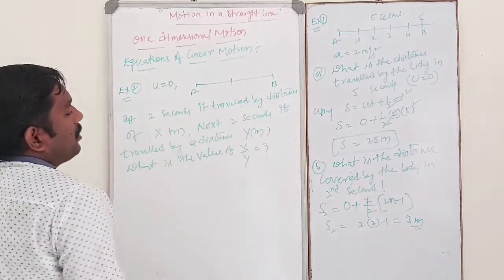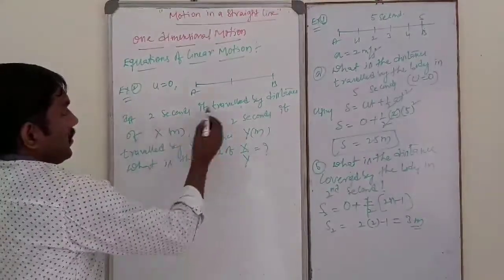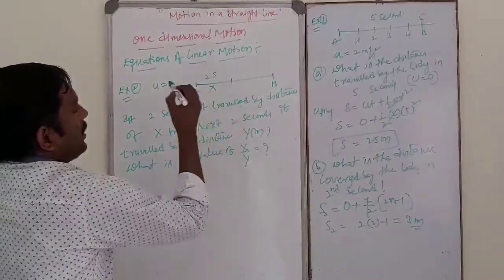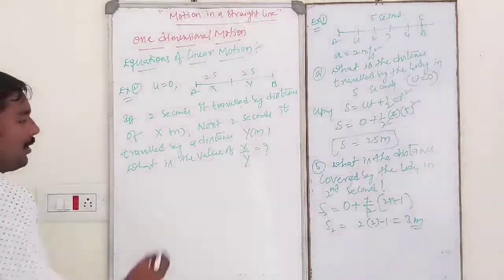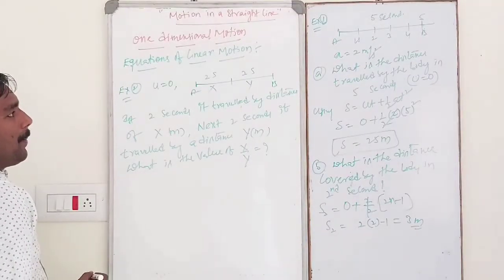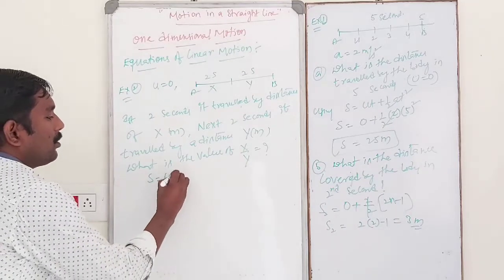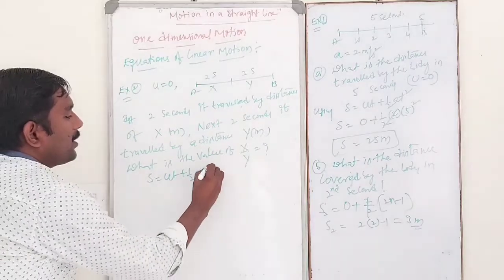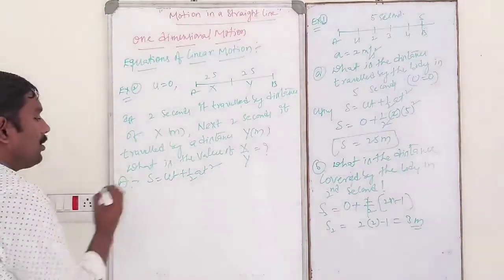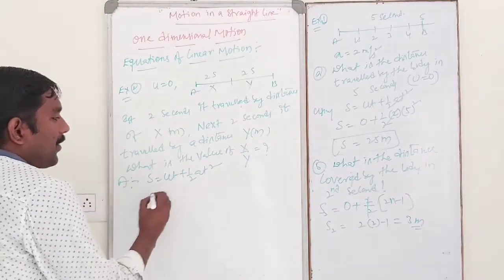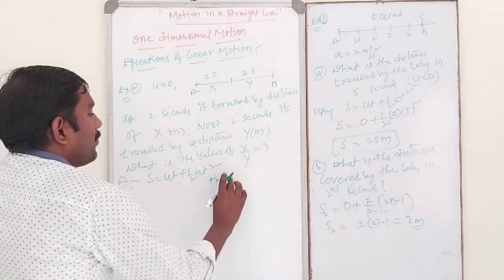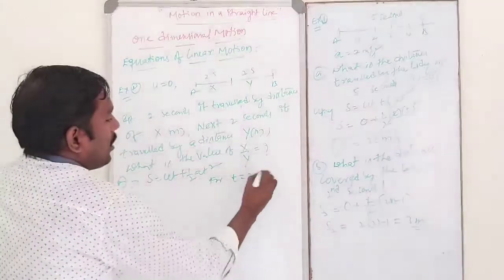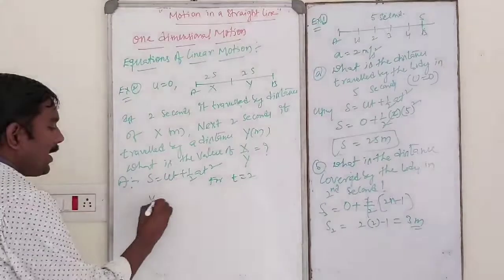So using the equation S is equal to ut plus half at square, for first 2 seconds, t is equal to 2. It traveled distance x.